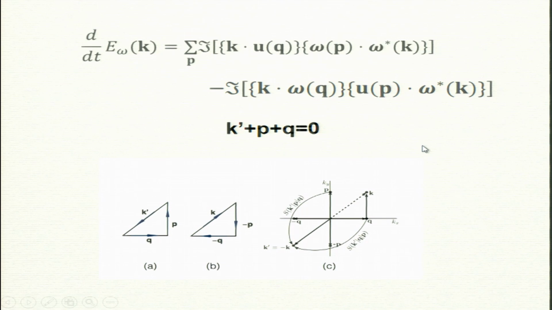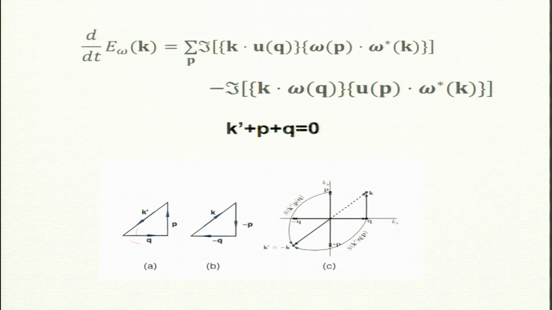So, instead of working for all possible triads in the flow, we focus on a single triad and its pair for complex conjugate. Reality condition requires that I should have also minus k, minus p, minus q. So, we have k prime, p, q, and this is minus k prime, which is k minus p minus q. Okay. So, I have only one triad.